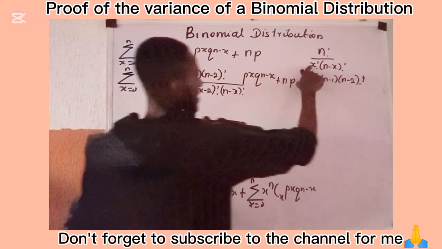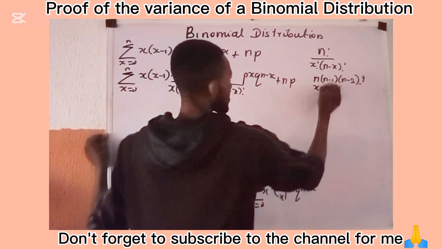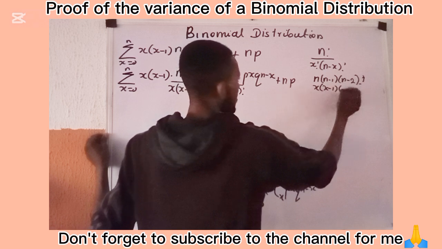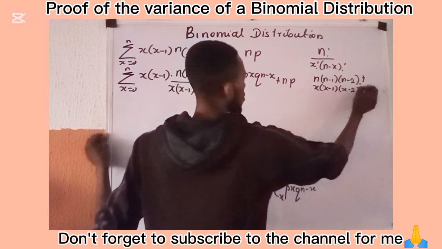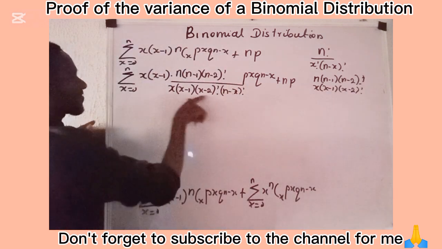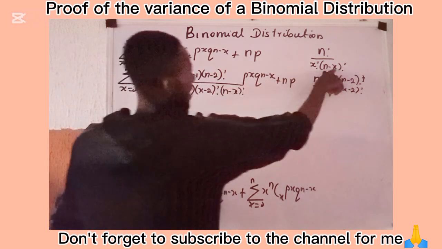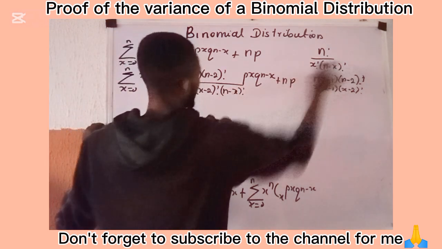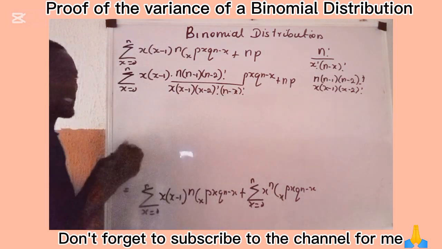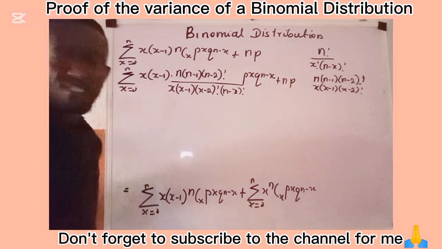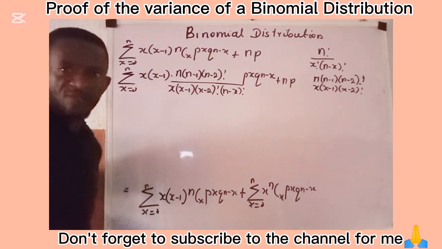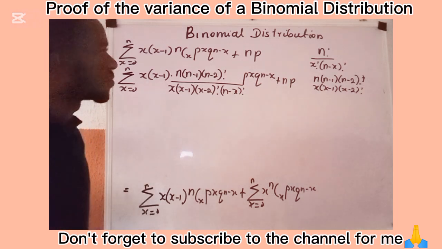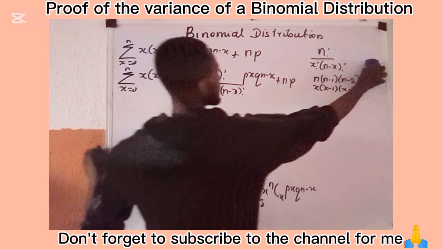And this x factorial can equally be written as x into x minus 1 into x minus 2, all factorial. And that's what I have here. This n minus 1, n minus x factorial, look at it here, n minus x factorial. So I didn't change anything from that expression that is there, okay? So I clean this one.